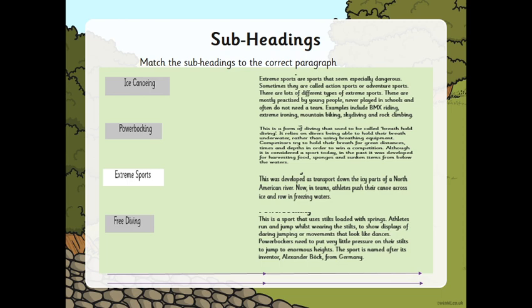Paragraph 4. This is a sport that uses stilts loaded with springs. Athletes run and jump whilst wearing the stilts to show displays of daring jumping or movements that look like dances. Power blockers need to put very little pressure on their stilts to jump to enormous heights. The sport is named after inventor Alexander Bock from Germany.